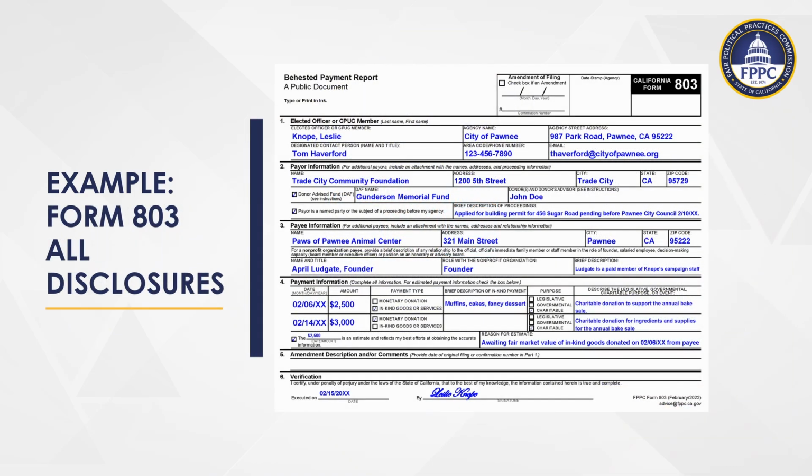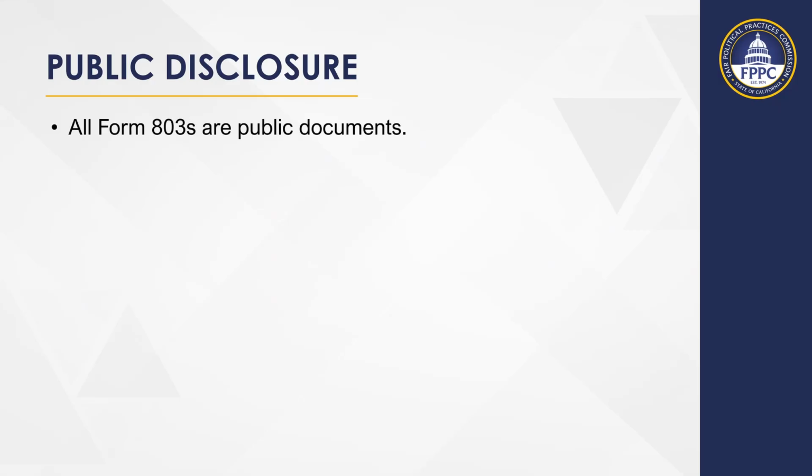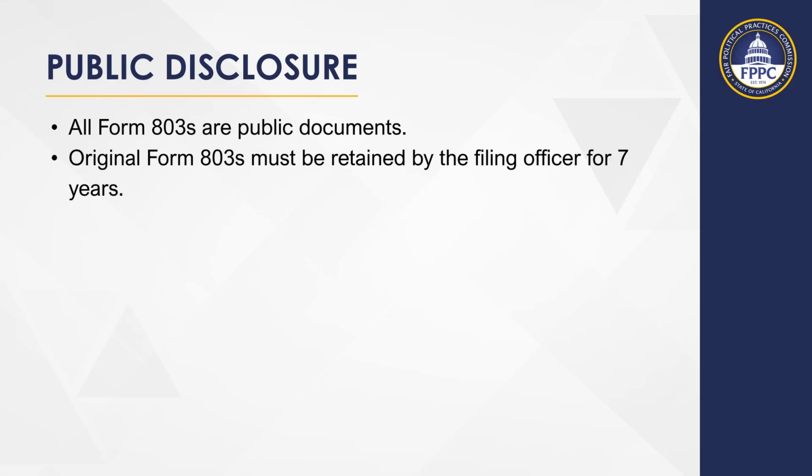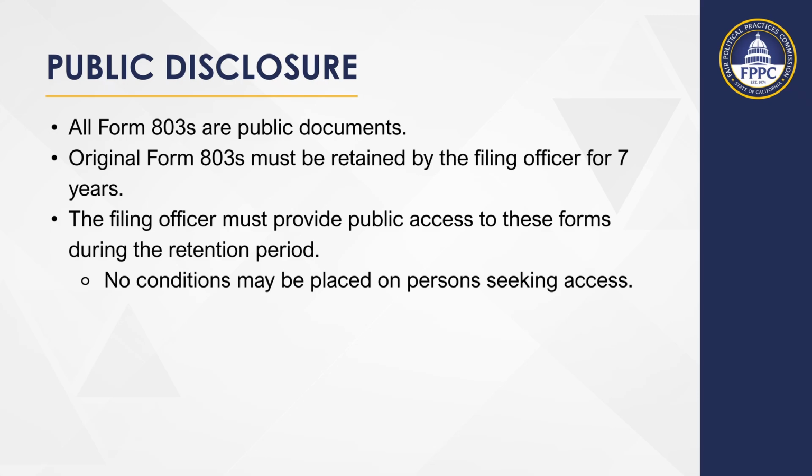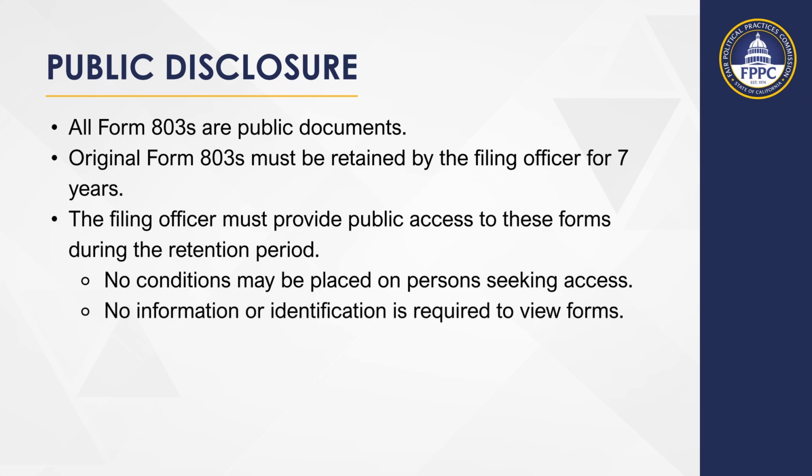In summary of what we have learned today in the video tutorial, please see an example Form 803 with all the fields completed. Remember, all Form 803s are public documents. Original Form 803s must be retained by the filing officer for 7 years. The filing officer must provide public access to these forms during the retention period. No conditions may be placed on persons seeking access. No information or identification is required to view forms.